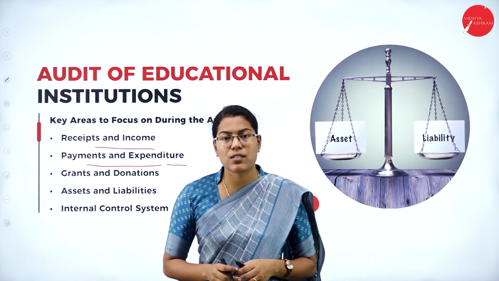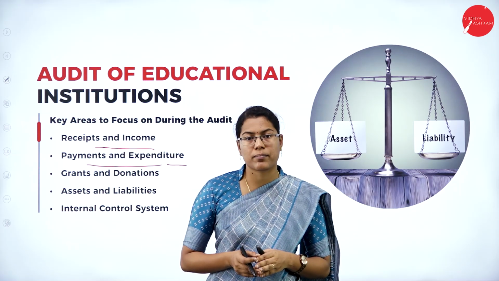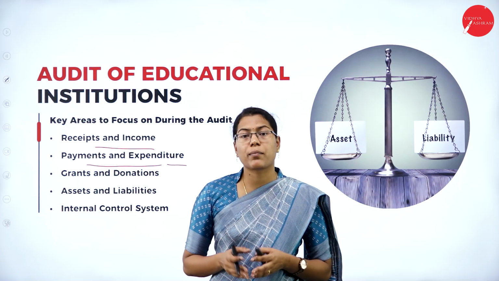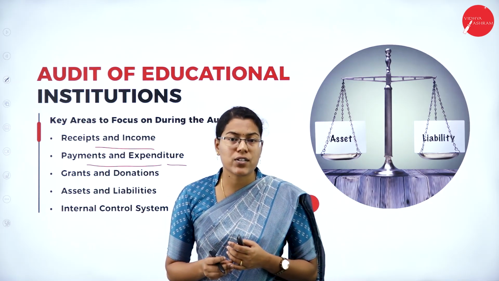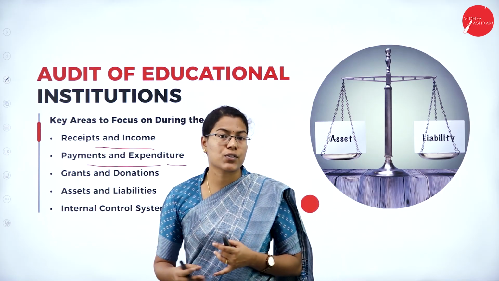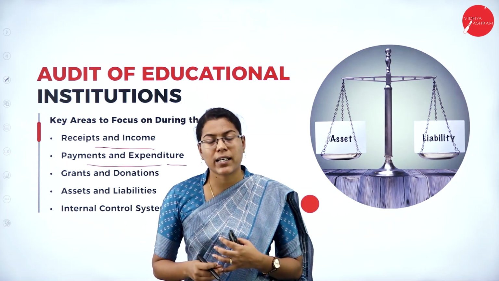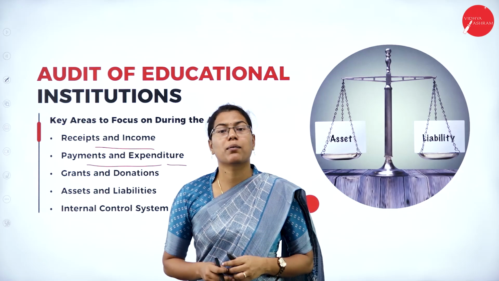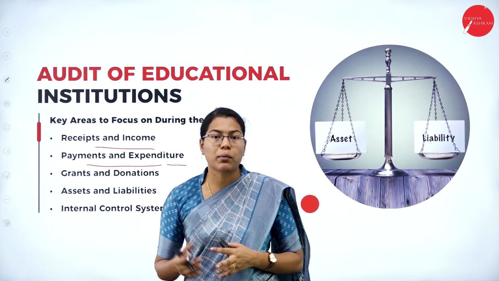So what are the expenses of an educational institution? Some of the expenditures of the educational institutions may involve salaries and wages paid to the employees or the teachers working there or to the administrative staff, etc. And there may be expenditures on the repairs and maintenance of the classrooms and the building.